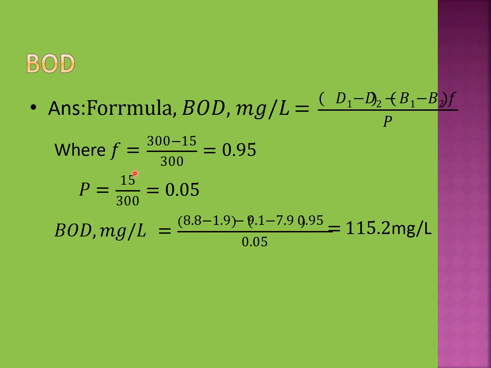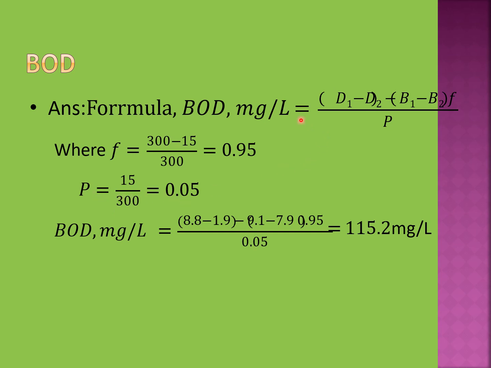P equal to wastewater decimal fraction, which can be obtained by sample volume divided by total volume. Our sample volume was 15 milliliter and total volume was 300 milliliter, so finally P becomes 0.05.